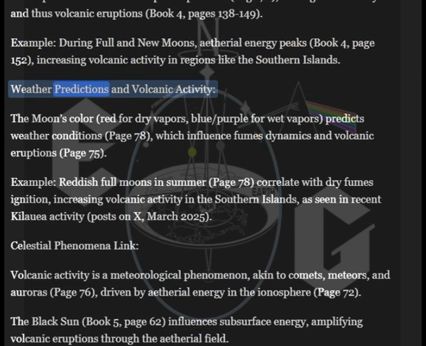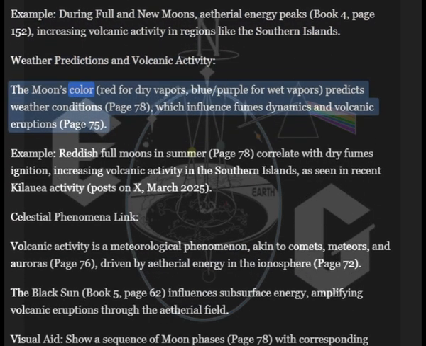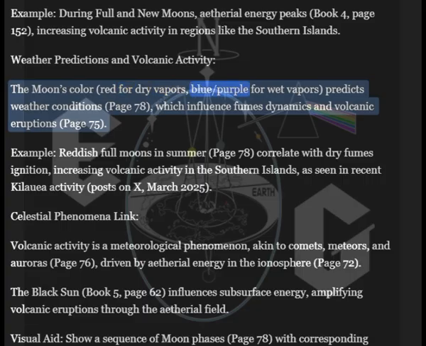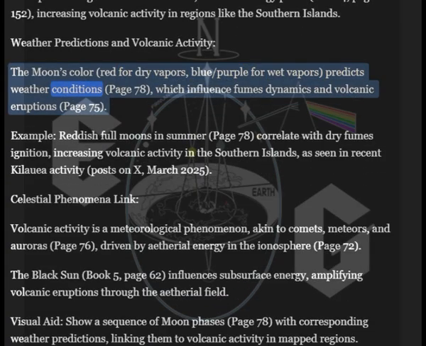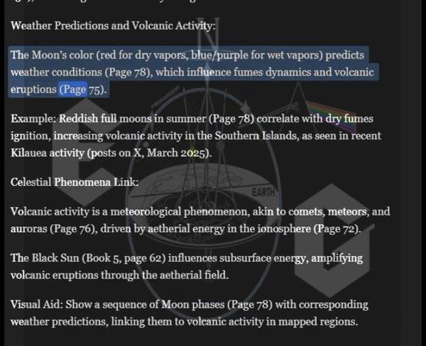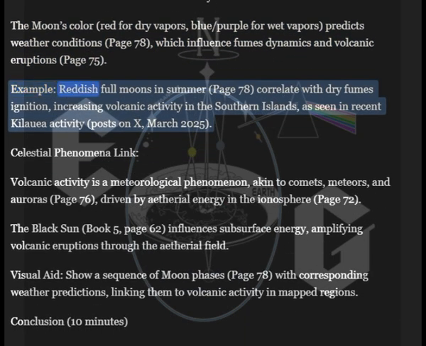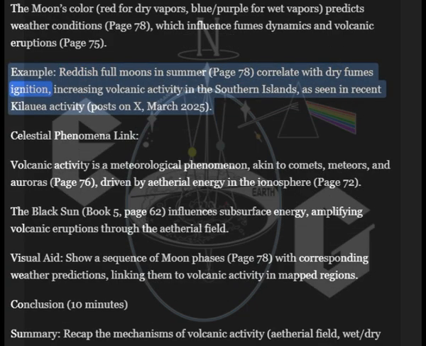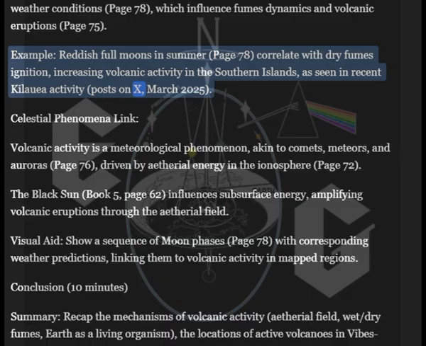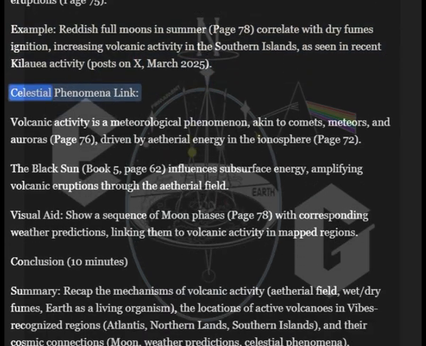the southern islands. Weather predictions and volcanic activity. The moon's color, red for dry vapors and blue-purple for wet vapors, predicts weather conditions, page 78, which influence fumes dynamics and volcanic eruptions, page 75. Example: reddish full moons in summer, page 78, correlate with dry fumes ignition, increasing volcanic activity in the southern islands, as seen in recent Kilauea activity posts on X, March 2025.